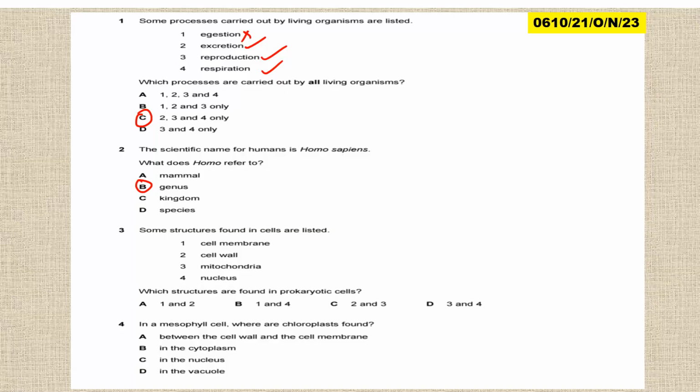You've seen some of these questions, just a repetition of what we've gone through already. Which structures are found in prokaryotic cells? In prokaryotic cells, for example bacteria, you find the cell membrane and the cell wall, but no nucleus and no mitochondria. So 1 and 2, the answer is A. In the mesophyll cell, where is the chloroplast found? The chloroplast is found in the cytoplasm.